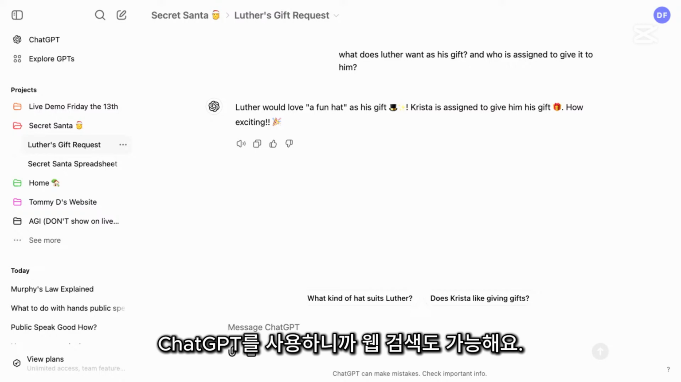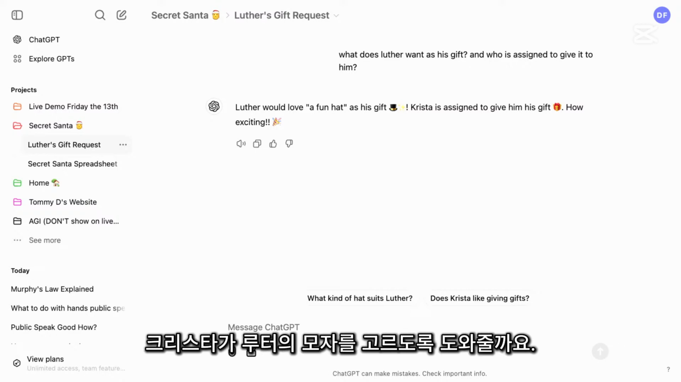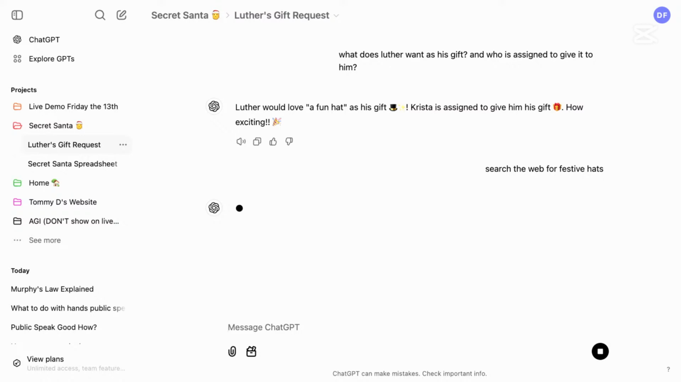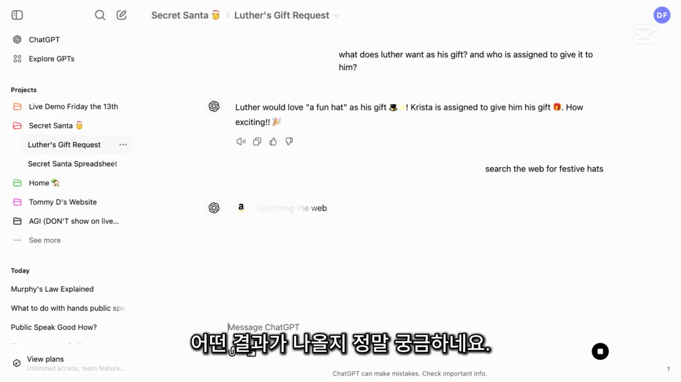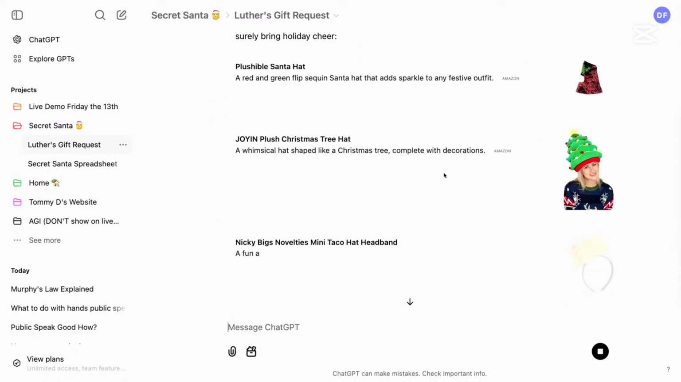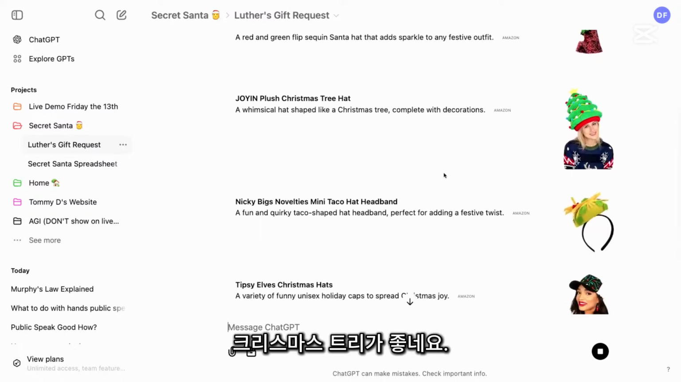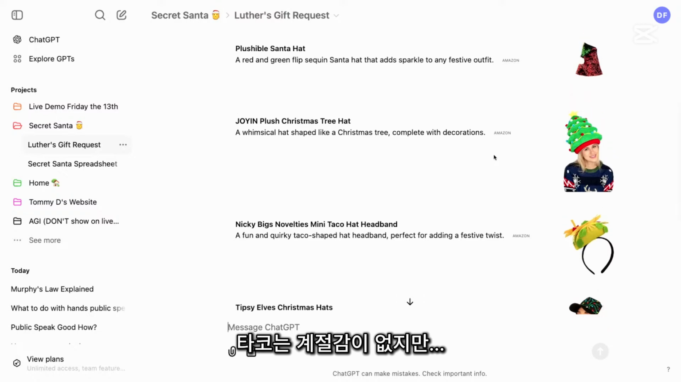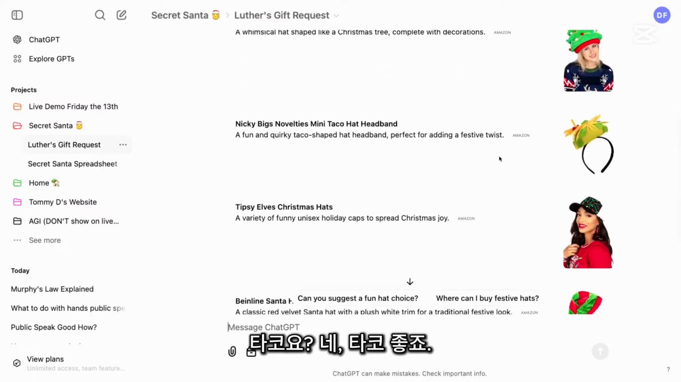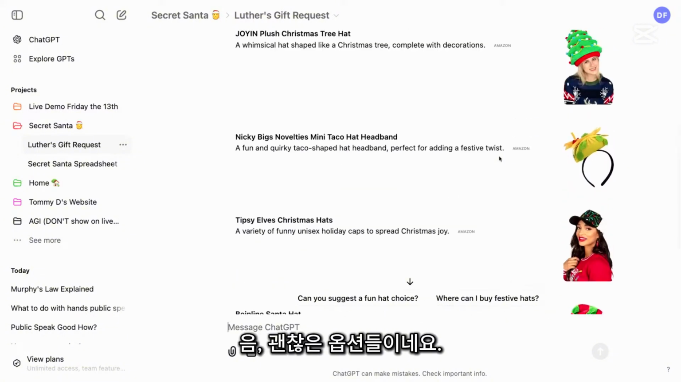Since we're using ChatGPT here, we also have the power of searching the web. So let's help Krista pick a fun hat for Luther. Search the web for festive hats. I'm very curious what this comes up with. Yeah, I wonder if they'll top yours. Oh, that's pretty. The Christmas tree's a good one. The taco one's not that seasonal, but I would go with the taco headband, though. The taco's pretty good. Okay, these are some pretty good options.